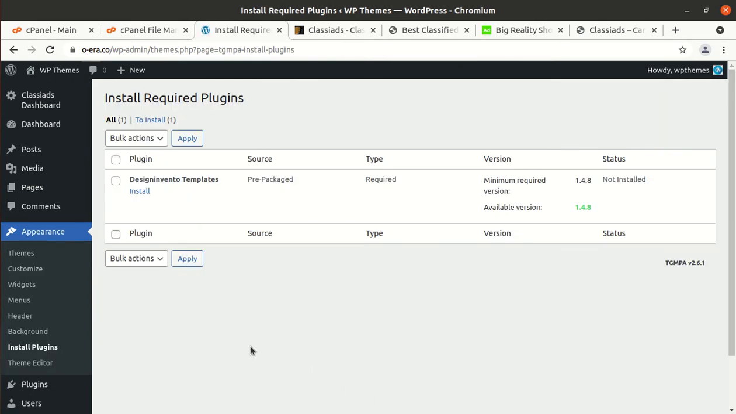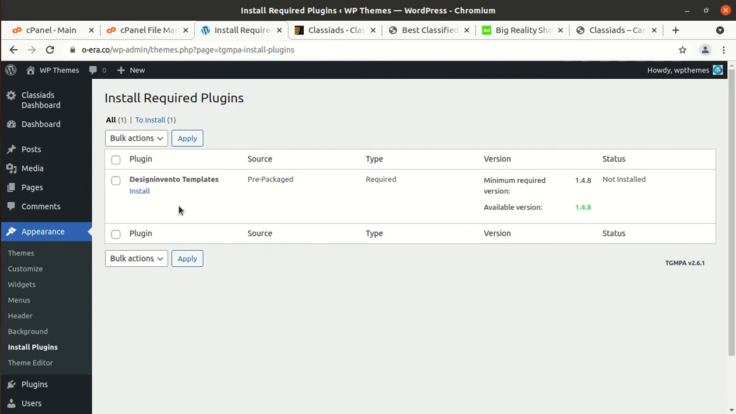And upon activation, we got landed on a page which says install required plugins. This is plugin installation page in fact, and a plugin called Design Invento Templates is already pre-packed here, which is required, but we are not going to install this plugin from this interface. Remember, we are not going to install this plugin from this interface. We will use